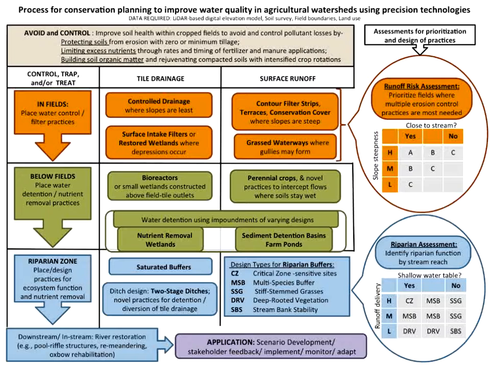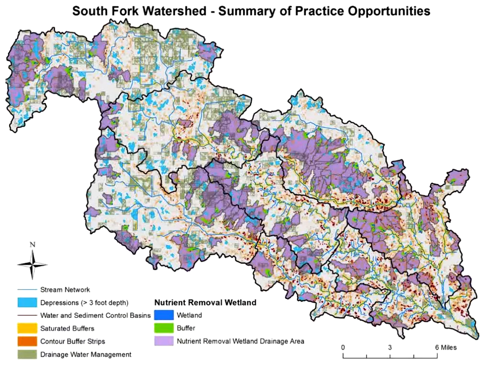So really what we're developing is a menu of options. This is all the stuff I've just shown you placed on top of each other. It's a really messy map. Okay? But if you were to break that out field by field, farm by farm, and show that to individual producers, you'd be showing them a whole bunch of different things they might be able to do on their farm. And then they'd be able to select what's most appropriate for their operation.